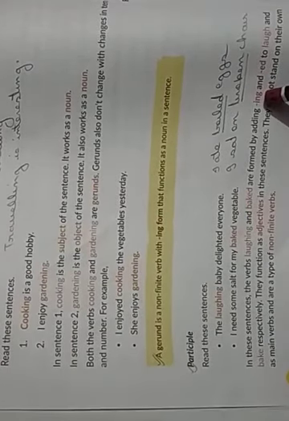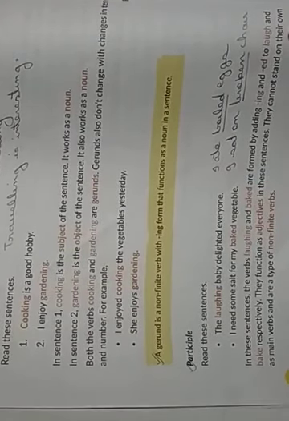In these sentences, the verbs laughing and baked are formed by adding ing and ed to laugh and bake respectively. They function as adjectives in these sentences. They cannot stand on their own as main verb and are a type of non-finite verbs.